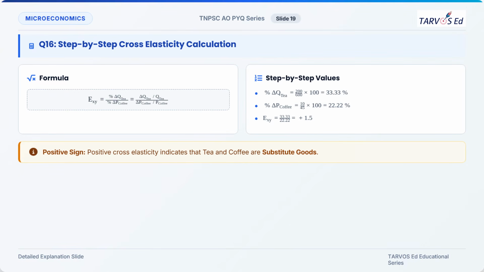Cross elasticity of demand of X for Y is equal to the percentage change. I have already stated this formula. It is the change in quantity of tea divided by quantity of tea, the whole divided by change in price of tea divided by price of tea. The initial quantity of tea was 600 and it declined to 400, so the change is 200.